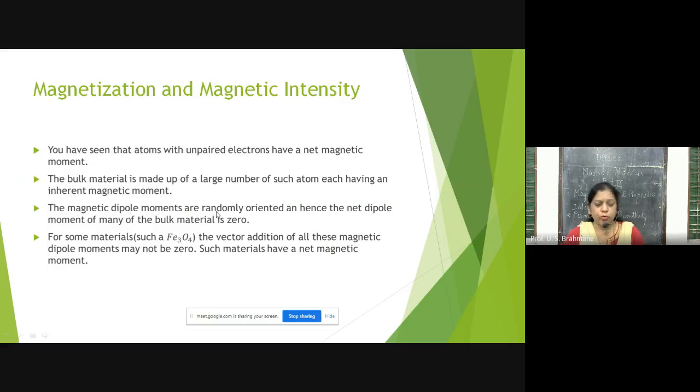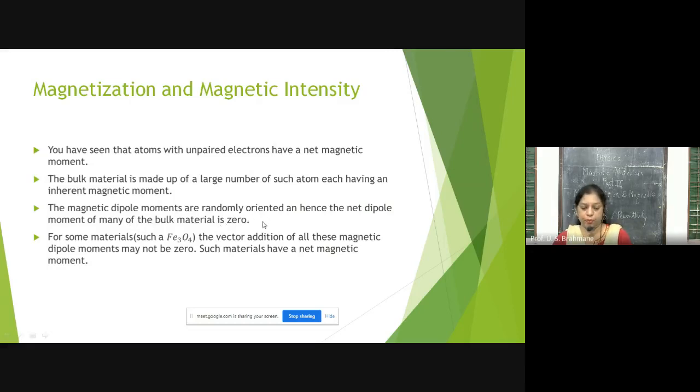The magnetic dipole moments are randomly oriented, and hence the net dipole moment of the bulk material is zero. Now we are not going to study those in detail, but for example we have diamagnetic, paramagnetic and ferromagnetic substances, and in all we see that the magnetic dipole moment for the bulk is zero.